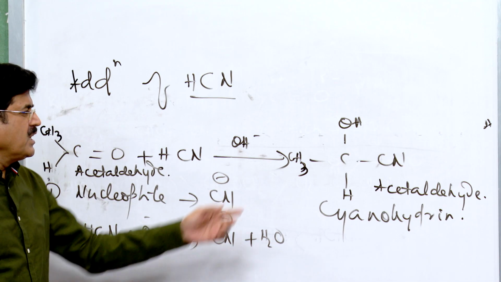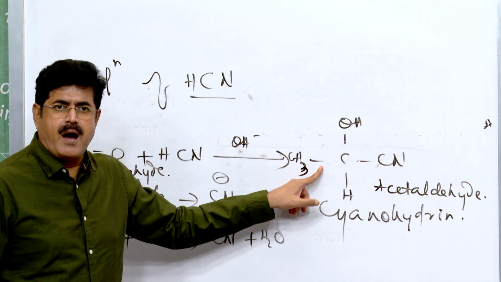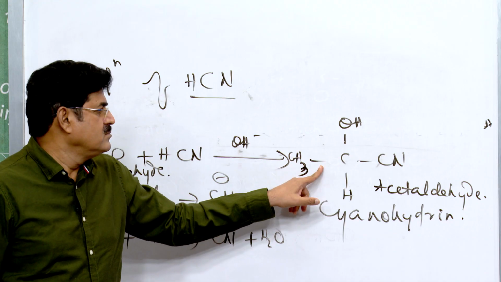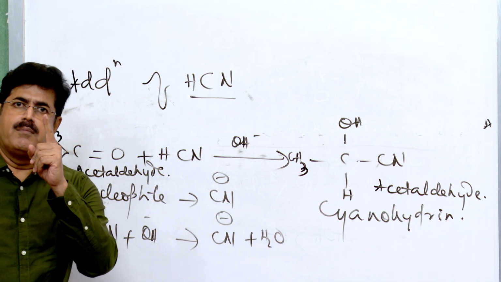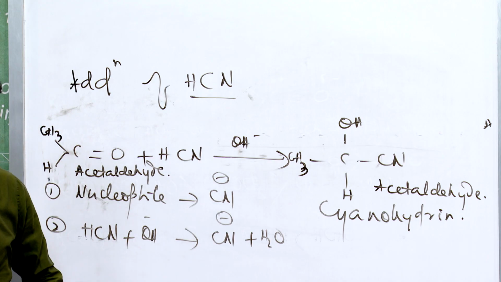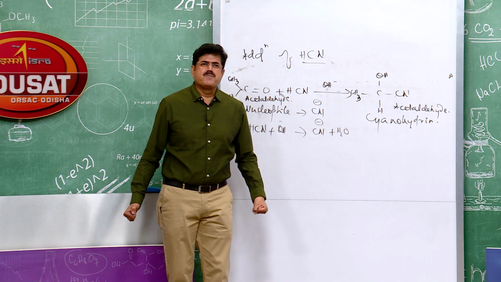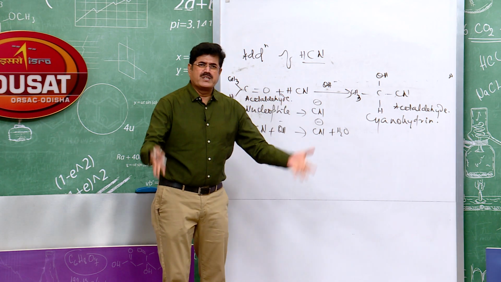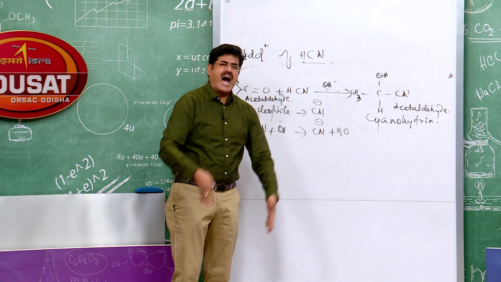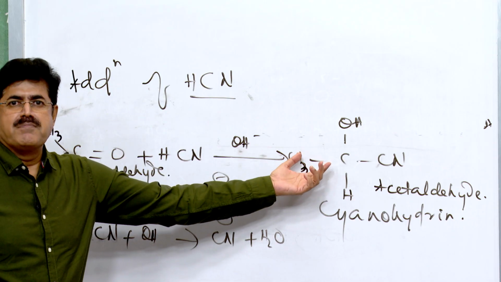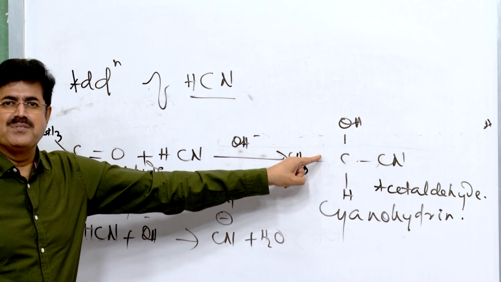Now the question comes, does it exhibit optical isomerism? We know that when a compound possesses one chiral carbon, it is always optically active. Now this acetaldehyde cyanohydrin has a chiral carbon, so it should rotate plane polarized light either towards the left or towards the right through a certain angle. But this compound is optically inactive.